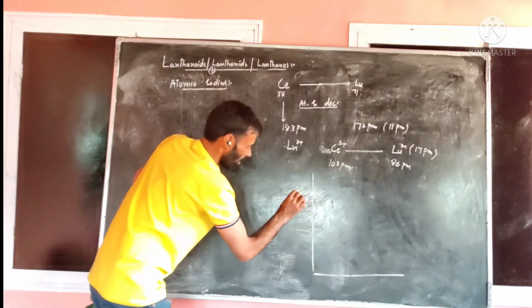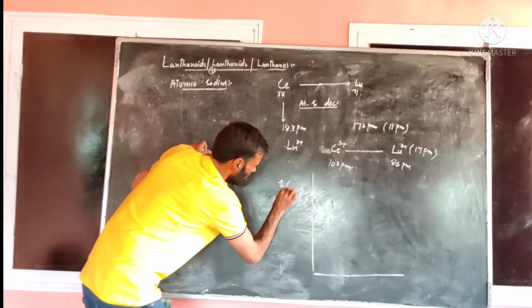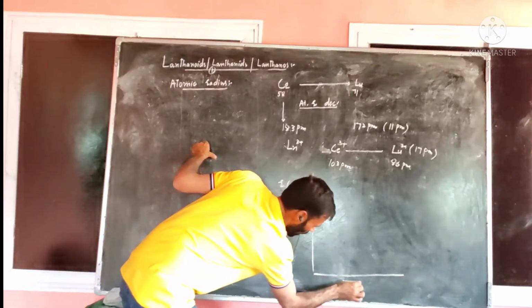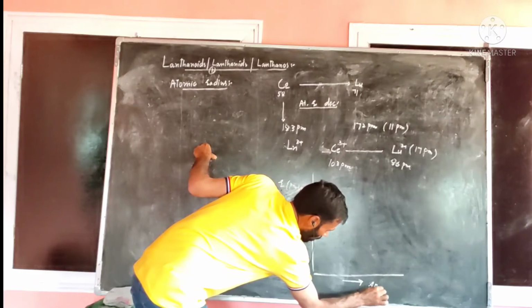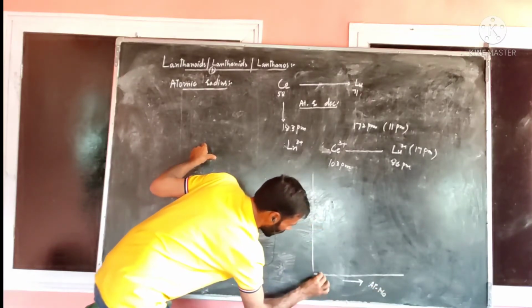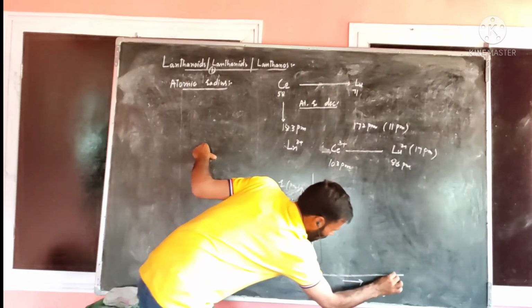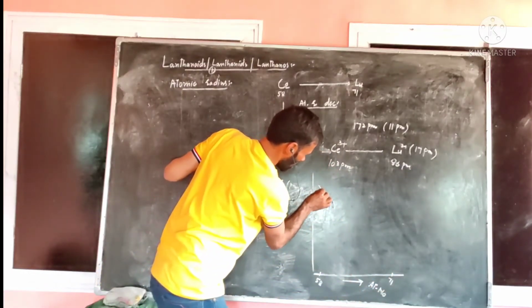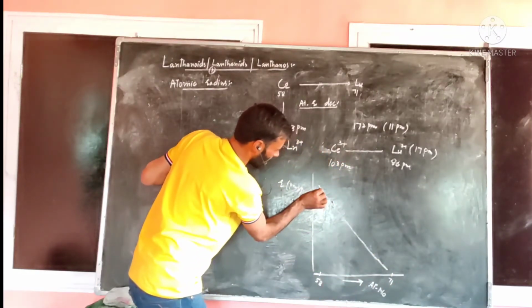For example, I will write here the radius of an element in picometer. After that, along the x-axis, I will write atomic number, writing from 58 to this element 71. The size decreases in this way, meaning there is regularity in decrease in size.